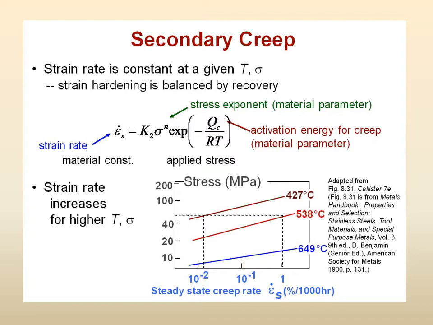So, if epsilon dot is the strain rate, creep is the strain rate, then there is a constant K2. Sigma is the applied stress, N is a material constant, a stress exponent. QC here is the activation energy for creep. Epsilon dot S is the steady state creep rate, the creep rate in the straight line region.